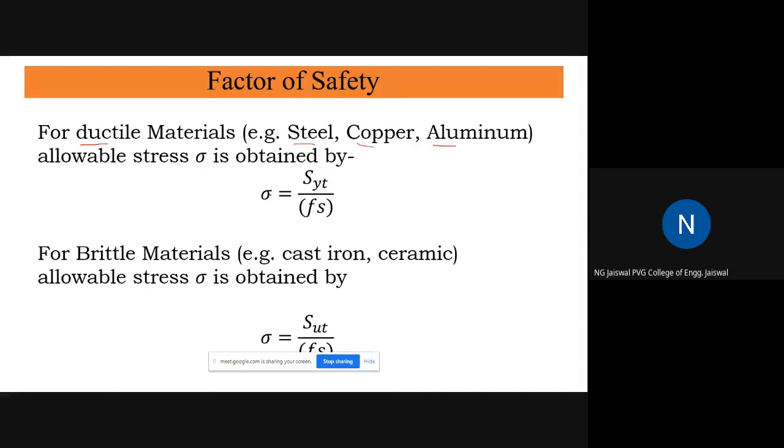For this, the working stress is equal to the allowable stress. You will allow the working stress only this much. The allowable stress or working stress, generally denoted by sigma, is equal to SYT divided by factor of safety.